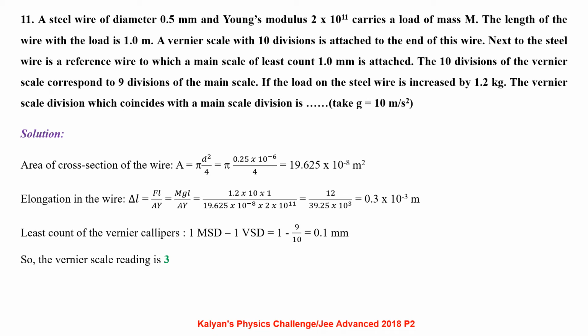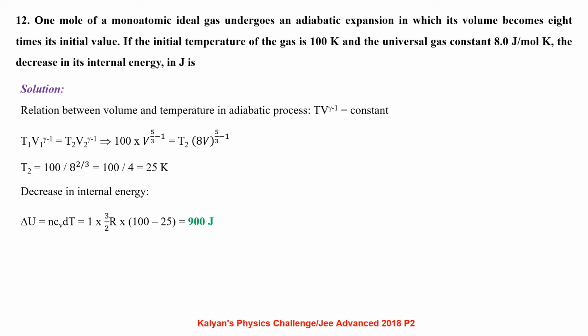So the vernier scale reading is 3. 1 mole of a monoatomic ideal gas undergoes an adiabatic expansion in which its volume becomes 8 times the initial value. If the initial temperature of the gas is 100 Kelvin, the universal gas constant is 8 joule per mole Kelvin. The decrease in its internal energy in joule is: relation between volume and temperature in adiabatic process, T V^(gamma minus 1) equal to constant.